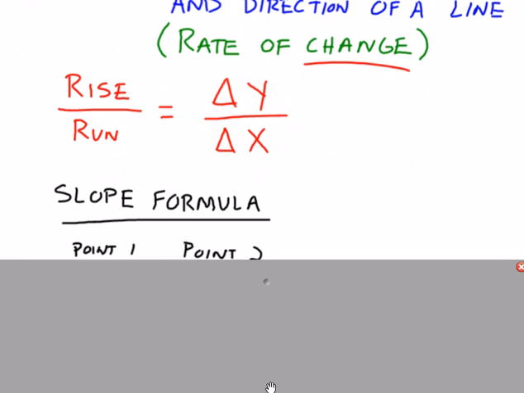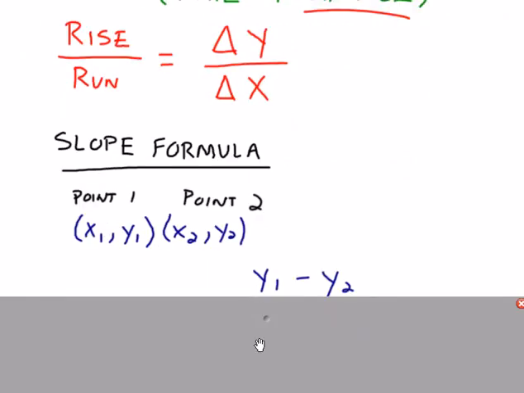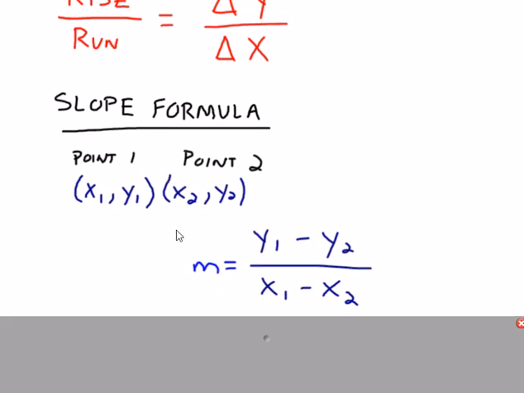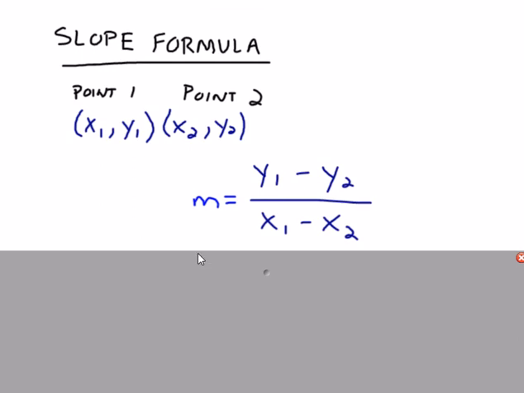which says that if you can get those 2 points and you subtract the y's on top, subtract the x's on the bottom, and then divide, that number will give you the line's slope. Now, when you subtract, you have the possibility of getting a negative. If both numbers are negative and you divide two negatives, you still get a positive, but it is possible to get a negative. And we mentioned that slope not only gives you the steepness of a line, it also gives you the direction. Well, the direction is denoted by the sign.